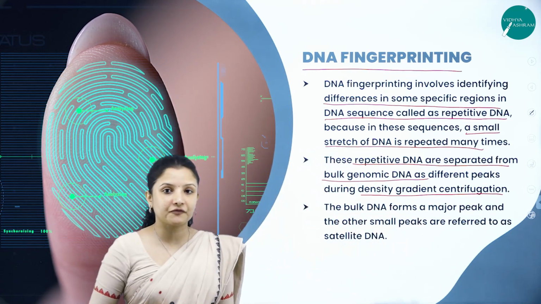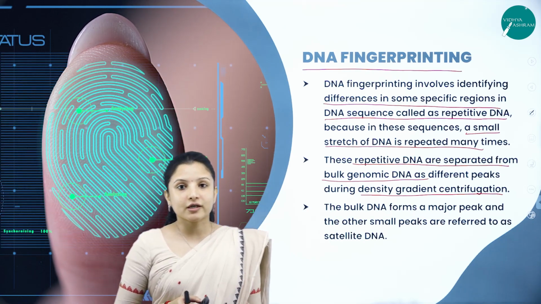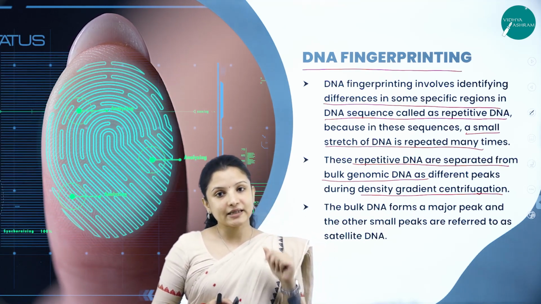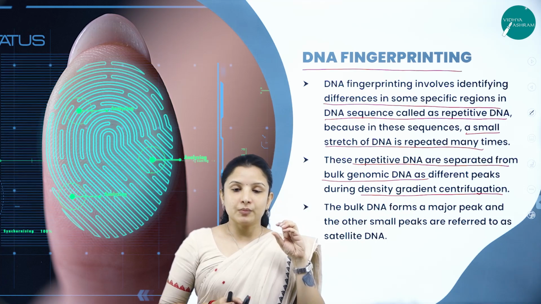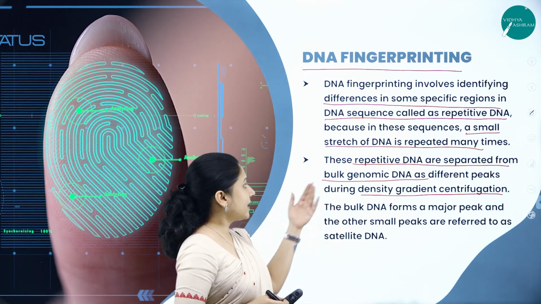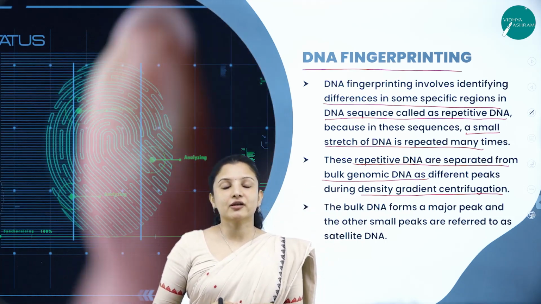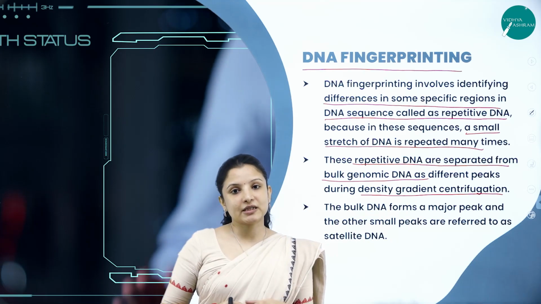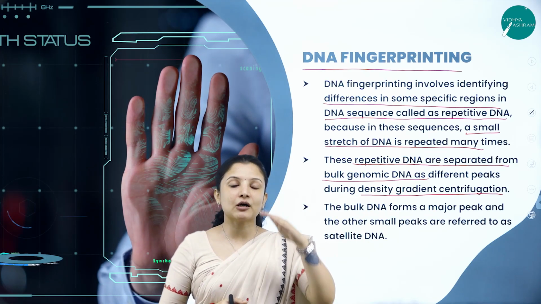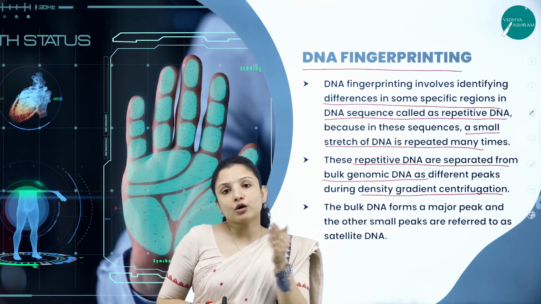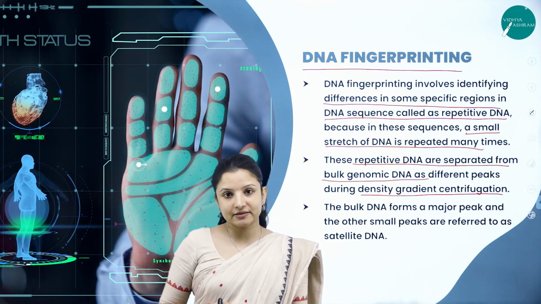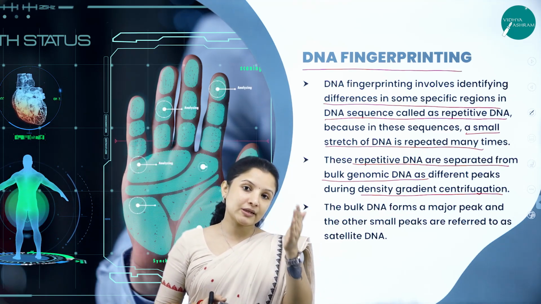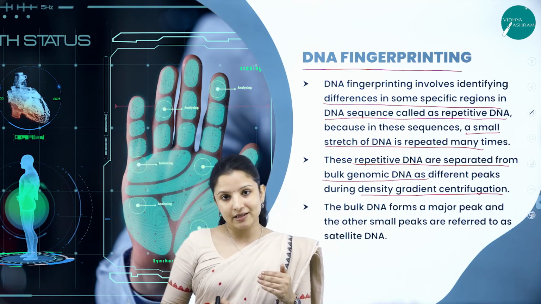So what is the centrifugation? How do they do it? What did I tell you? First, they'll collect the sample. They'll try to isolate the repetitive DNA that is there in the DNA. After isolating the repetitive DNA, because there are a lot of repetitive DNA sequences in a strand, now they need to separate each of these repetitive DNA sequences.